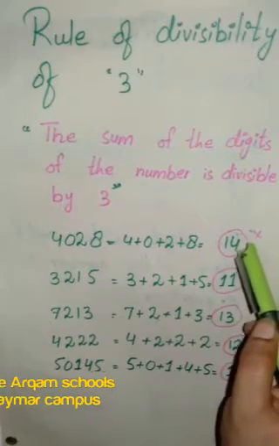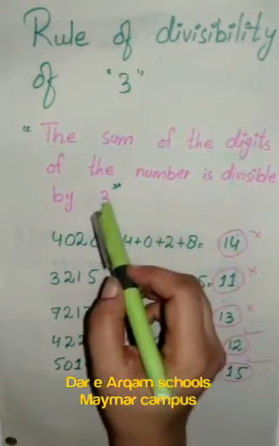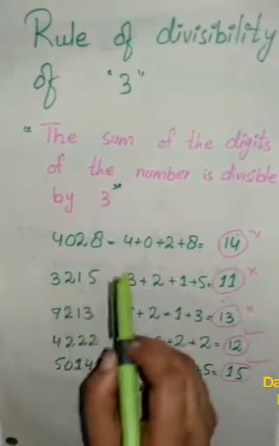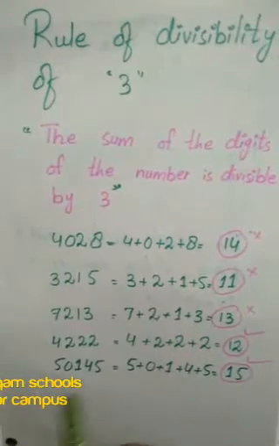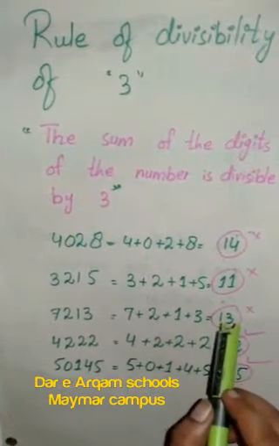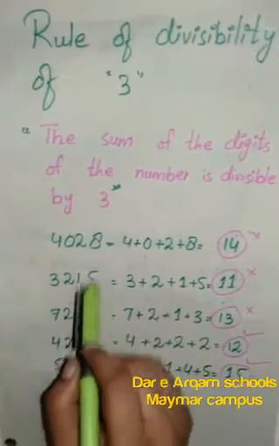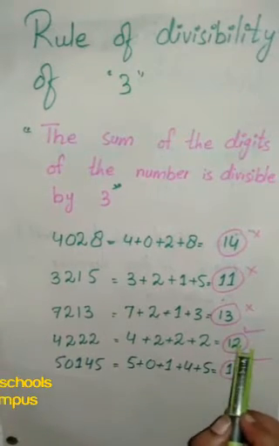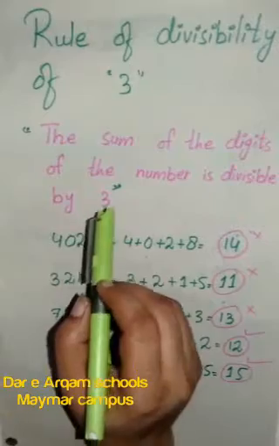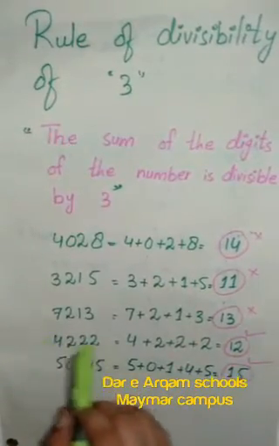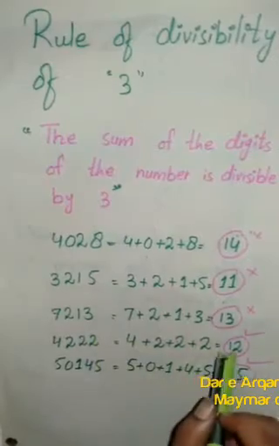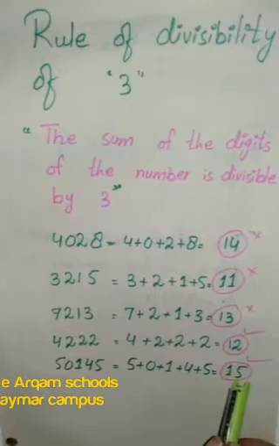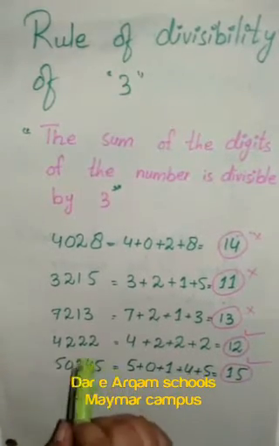14 is not in the table of 3, or not a multiple of 3, so this whole number is not divisible by 3. 11 is also not a multiple of 3, so this number is not divisible by 3. 13 is not a multiple of 3, so this whole number is also not divisible by 3. Next we have the sum 12. 12 is a multiple of 3, yes, 3 4s are 12, so this whole number will be divisible by 3. At last we have 15. 15 is a multiple of 3, so this whole number will be divisible by 3.